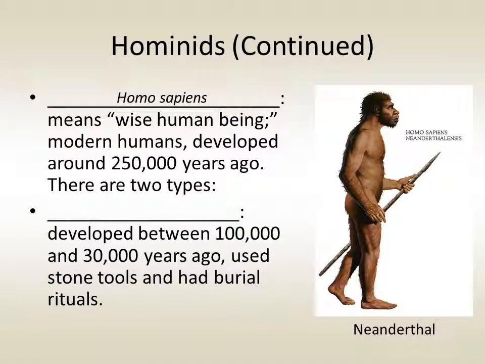Modern humans are Homo sapiens, a name that means wise human being. Homo sapiens first developed around 250,000 years ago. There are two basic types. First, there are Neanderthals, developed between 100,000 and 30,000 years ago. This group used stone tools and burial rituals, which implies an understanding of religion and a belief in an afterlife.